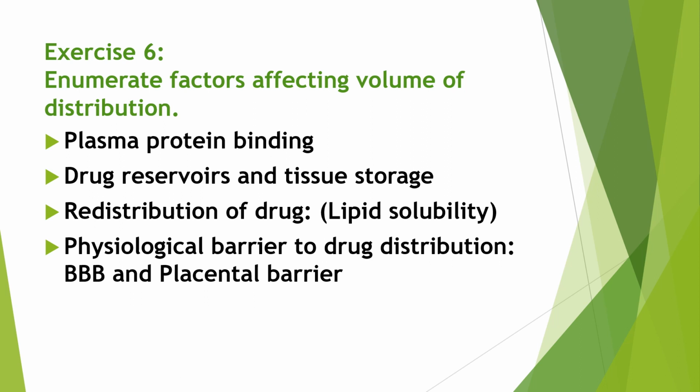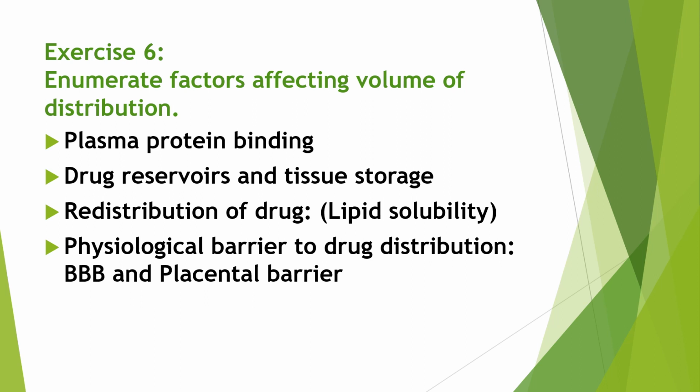The last factor is physiological barriers to drug distribution: the blood-brain barrier and the placental barrier. They also affect volume of distribution. Lipid-soluble non-ionized drugs penetrate more easily to the brain and placenta than the water-soluble ionized form.